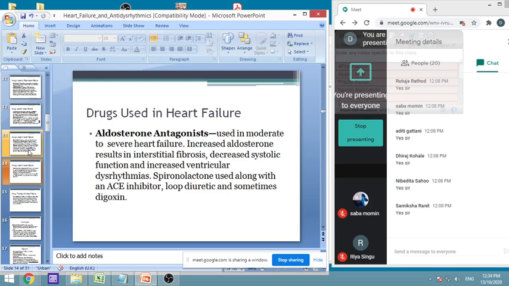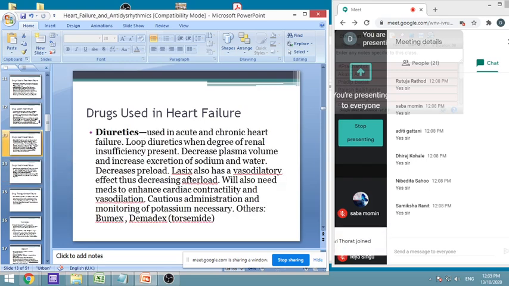An example of this is spironolactone. It is used along with ACE inhibitors and loop diuretics, and many times it is used with digoxin, because we shall see which kind of diuretics should be used with digoxin. This is the only diuretic that can be used with digoxin. No other diuretics can be used. We have seen other diuretics just now, which are called loop diuretics.